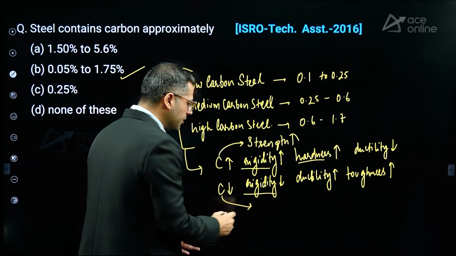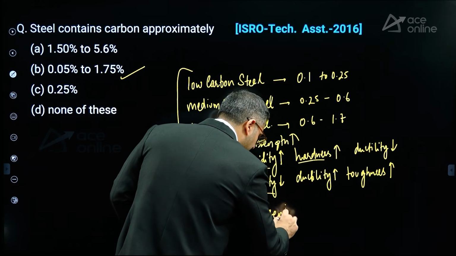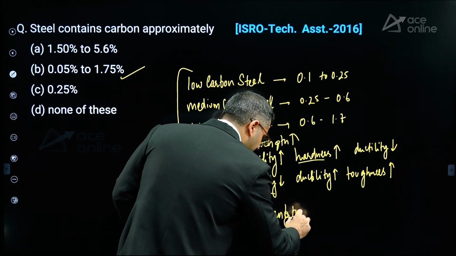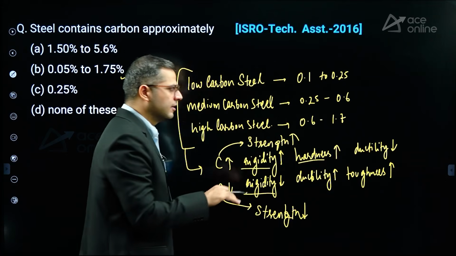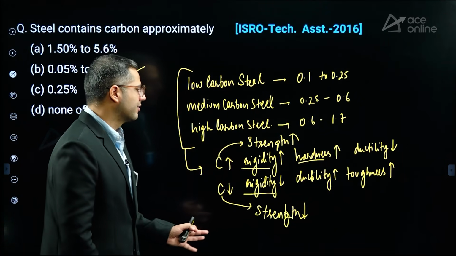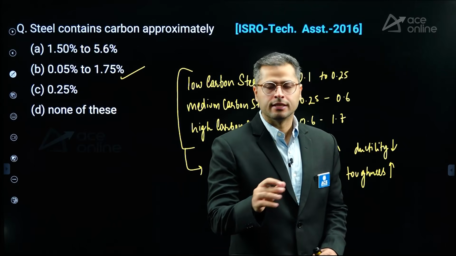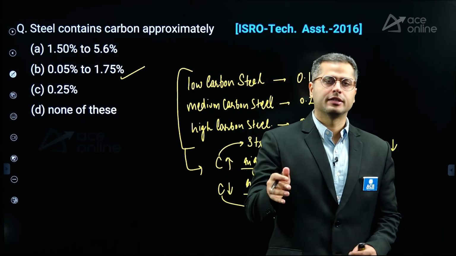When carbon content reduces, the ultimate strength tends to reduce. So we have to keep all of these points in mind in respect of carbon content. Now, carbon content is one of the most influential constituents of our structural steel.